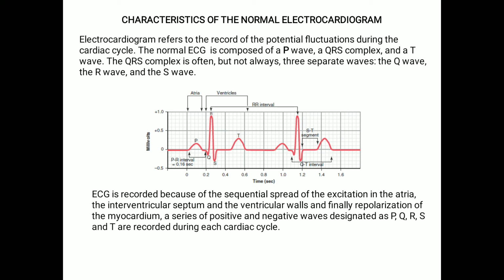In a typical record, you can see three clearly recognizable waves. You can see it is like a peak. You can see that is 0, and below that it is negative, and above it is positive. So you can see the P wave. The first wave is called the P wave. It is a small upward deflection on the ECG. So what does a P wave tell us? The P wave represents the atrial depolarization.